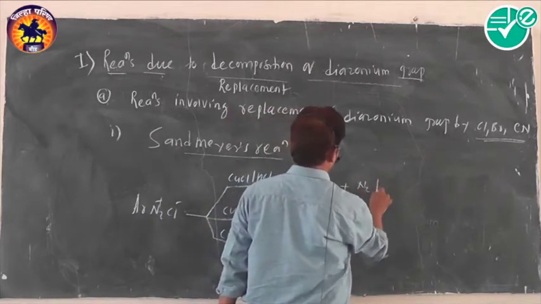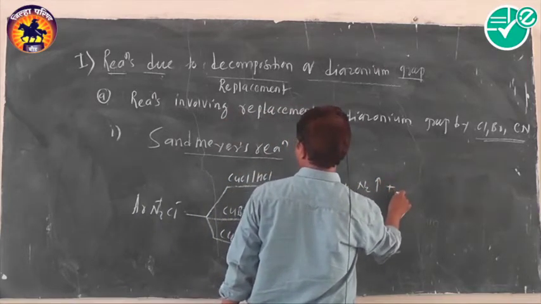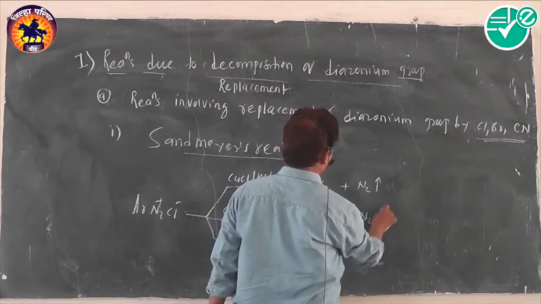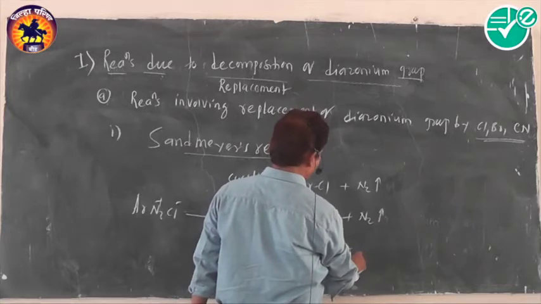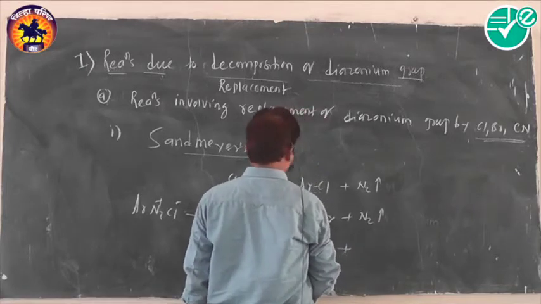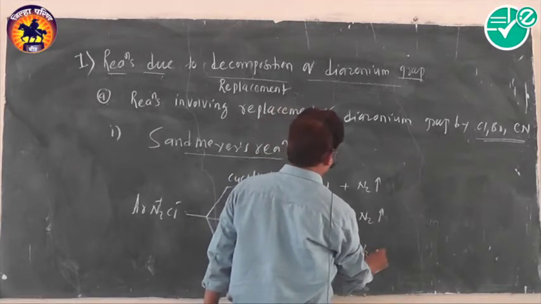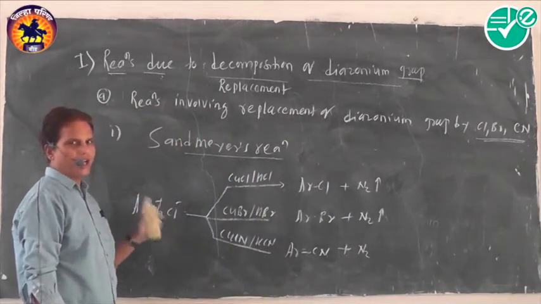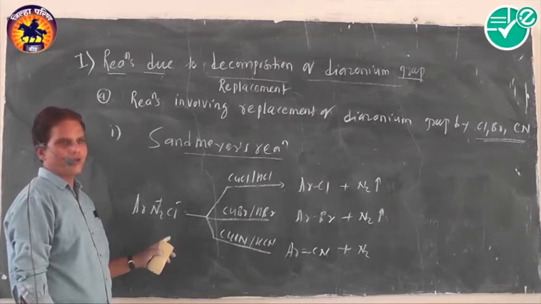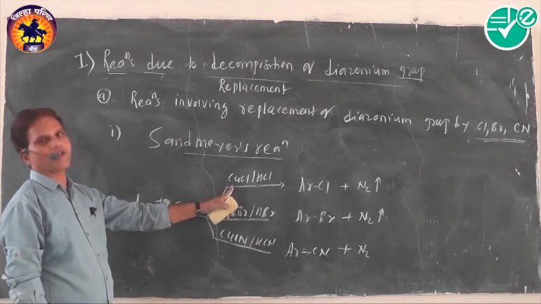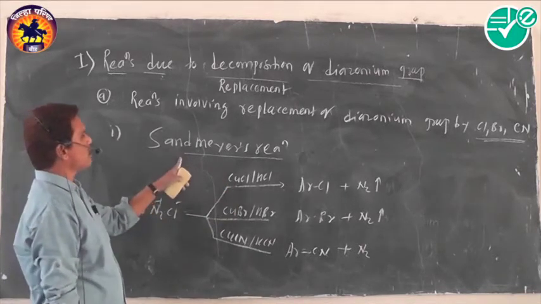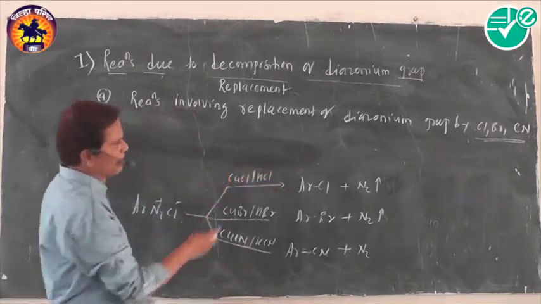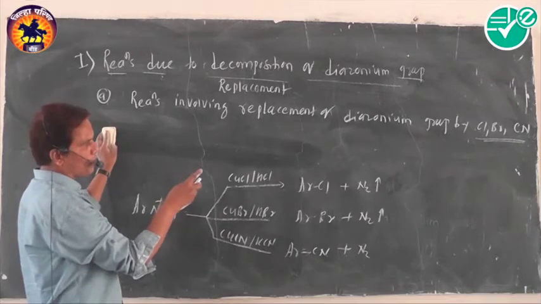The first two reactions are called the Sandmeyer reaction. But with copper cyanide, it is called the Gattermann-type variation. In this reaction, which reagents are used? Cuprous salts are used. That is, the diazonium group is replaced by chlorine, bromine and cyanide.